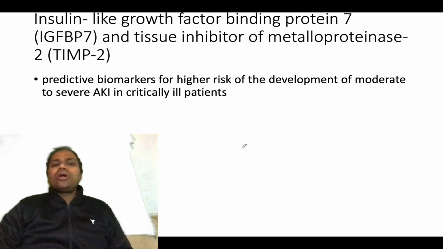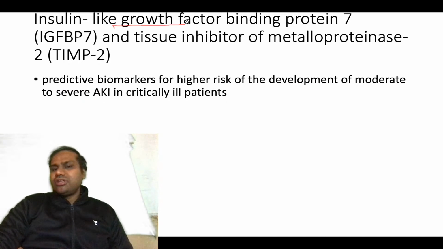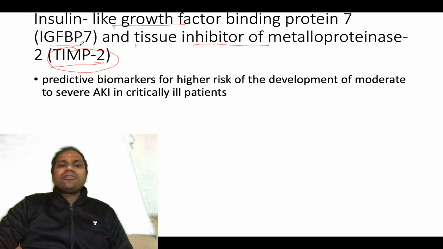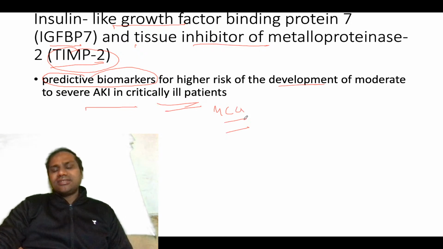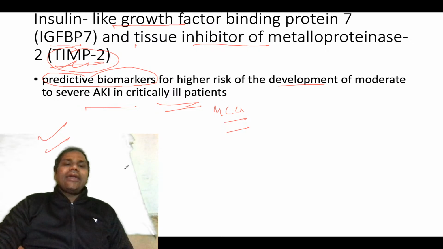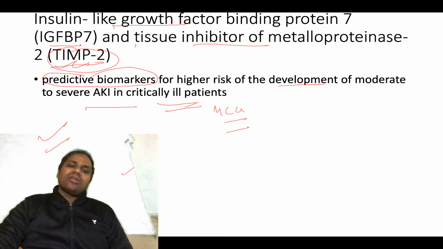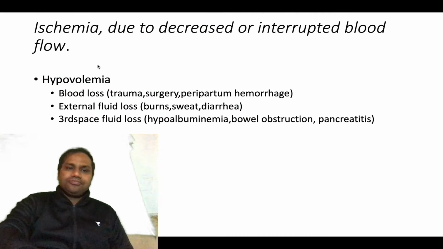Then another very important biomarker is the combination of insulin-like growth factor binding protein 7 and tissue inhibitor of metalloproteinases 2, TIMP2. They are predictive biomarkers for higher risk of development of moderate to severe AKI in critically ill patients. So in a critically ill patient, which biomarker is important? TIMP2. Your options could be NGAL, KIM1, BUN and TIMP2. TIMP2 is the most important one, you need to remember.